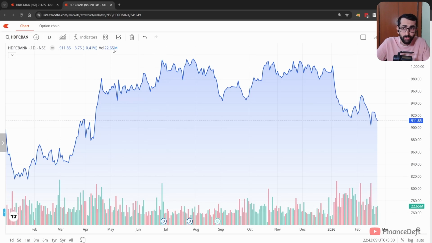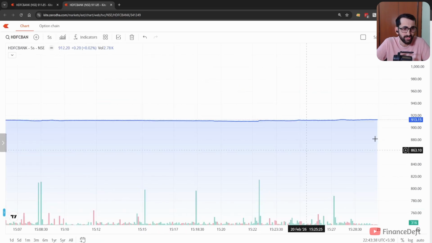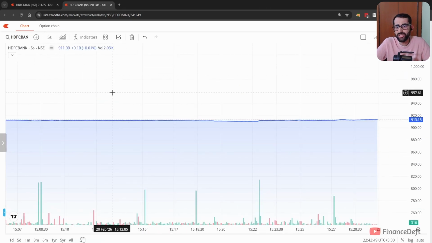So in liquid shares like HDFC Bank, whenever you click buy or sell, immediately the trade will happen. It won't wait for a long period of time in the exchange for the order matching to happen. You can change the interval here. You can go to 5 seconds and you can see the volumes here. It's around 2000 to 3000. That is how many shares of HDFC Bank get traded every 5 seconds. So you can imagine the liquidity of the stock.